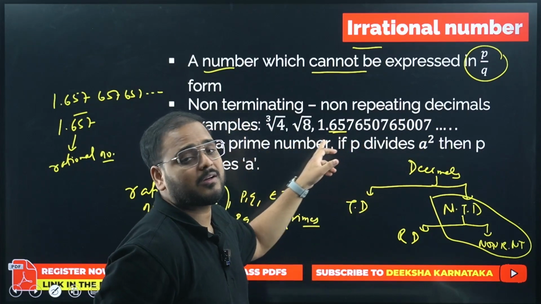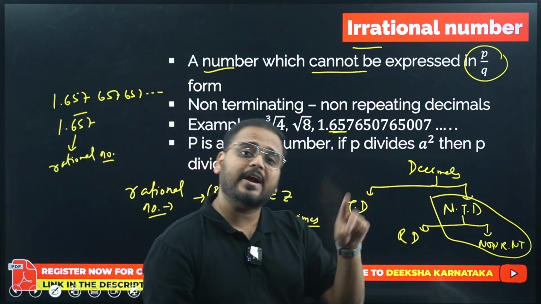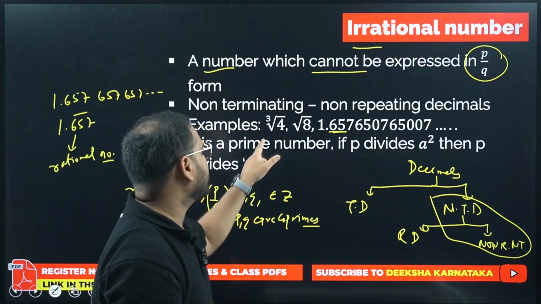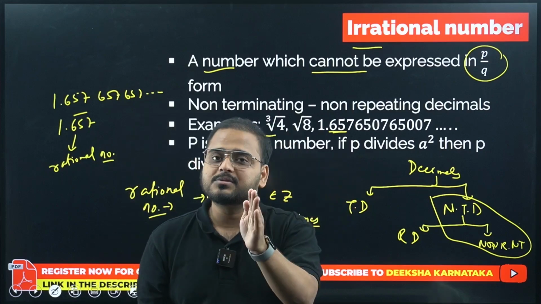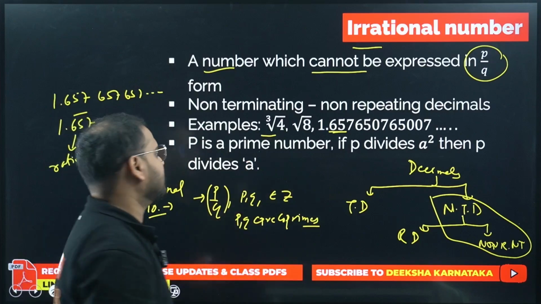Square root of 8 will be what? Again, irrational. So cube root of 4. Can you find cube root of 4? Cube root of 8 is 2, but cube root of 4 is not 2. Okay. So again, cube root of imperfect cubes, square root of imperfect squares, and like this, any other root will be irrational, for example.